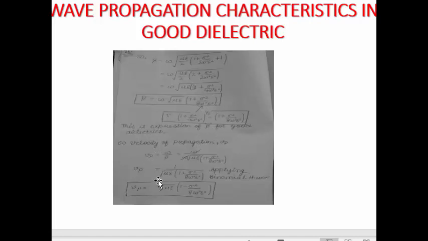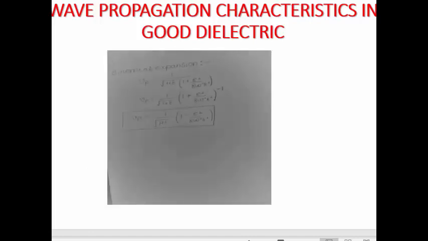Next is velocity, which is equal to 1 upon square root of mu epsilon into 1 minus sigma square upon 8 omega square epsilon square. And after that we are going to do today the characteristics for the good conductor.